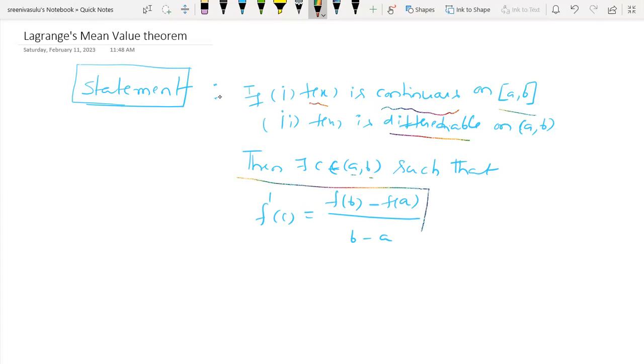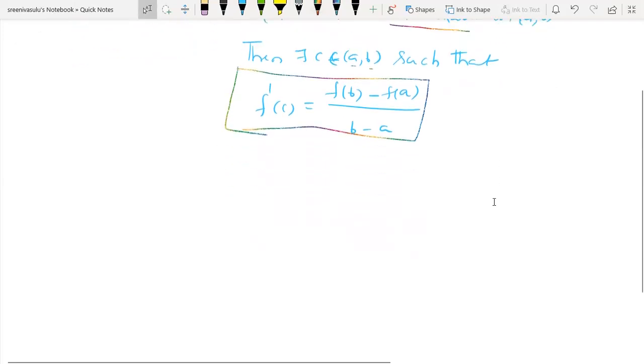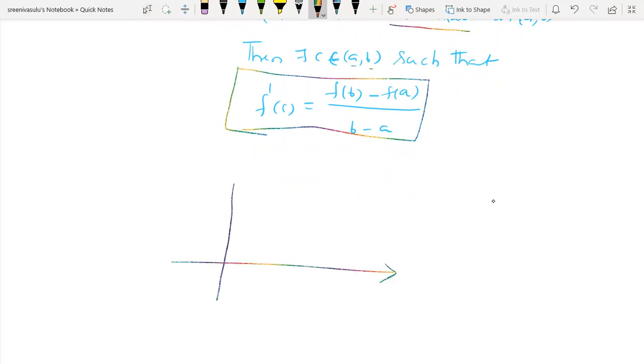Then the derivative of the function at the point C is the same as f of b minus f of a by b minus a. Geometrically, we see that, suppose this is the x-axis. Usually, functions are represented in a plane, meaning two-dimensional. Here, the variable is in the interval a to b.